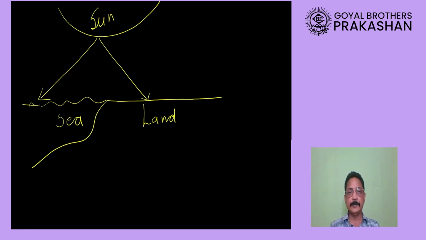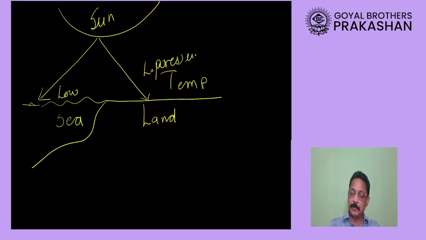What do you think? You are right. Land will be heated faster, correct? Whereas water will get heated slowly. If land gets heated faster, that means here will be the high temperature, and on sea water the temperature will be comparatively low. Because of the high temperature on land, there will be low atmospheric pressure, whereas on sea water, because temperature is low, there is going to be high pressure.